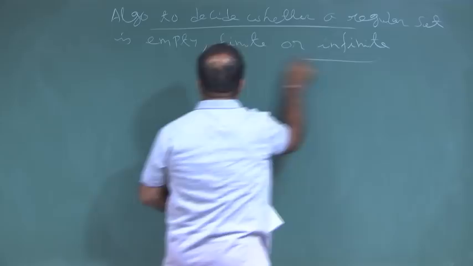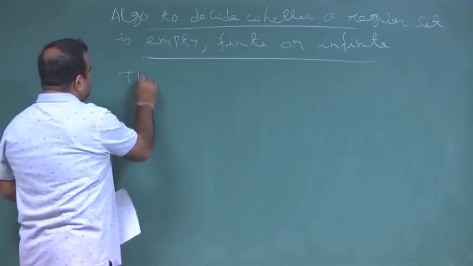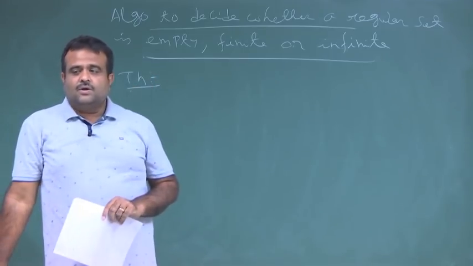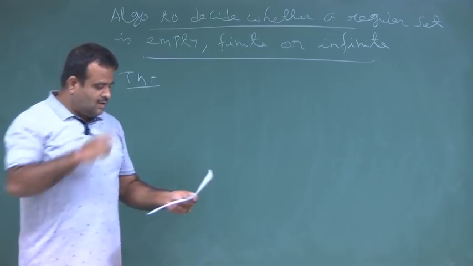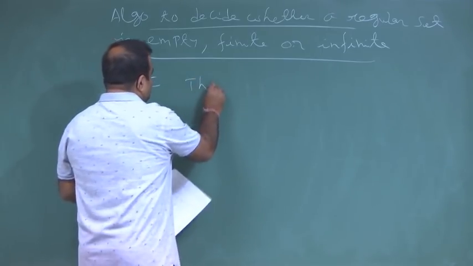Okay. Just now we have seen the theorem. Since this is a regular set, we have an automaton which is accepting it.